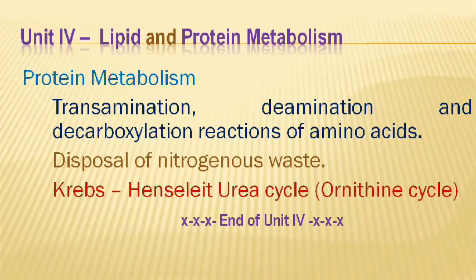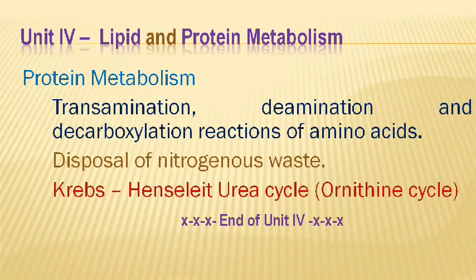As we know, proteins are formed from one or many long chains of amino acids. The first aspect is various reactions of amino acids, that is transamination, deamination, and decarboxylation.